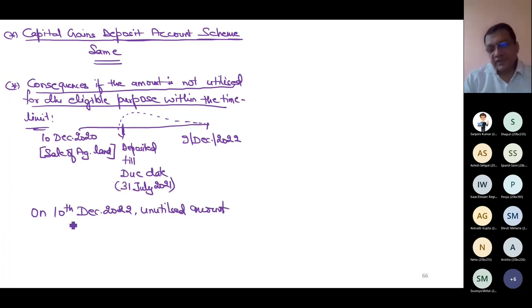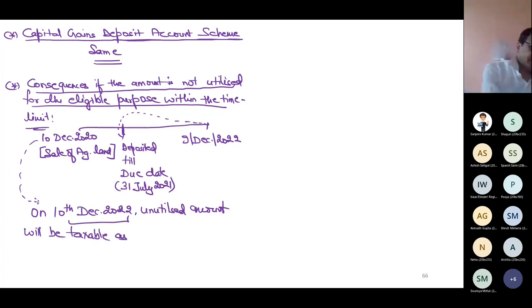Can you help me complete this line? On 10th December 2022, based on my present example, the unutilized amount will be taxable as capital gain.